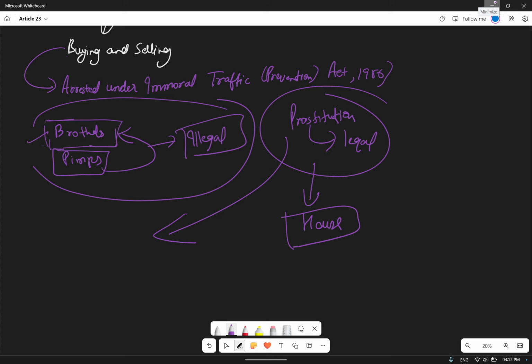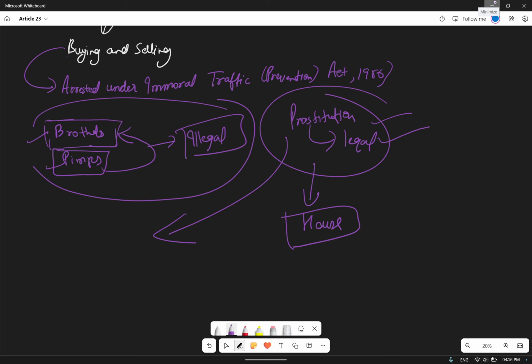If you go there and do such activity, it is completely illegal, and the persons involved in those brothel activities, controlling and all, are called pimps. They are also illegal. But if you have called a girl and that girl is also ready, and in that case you indulge in sexual activity, that is legal. Prostitution is legal, but brothels and pimp-related activities are not legal.